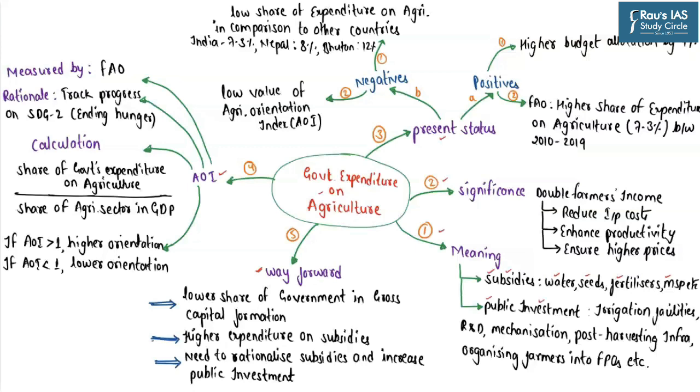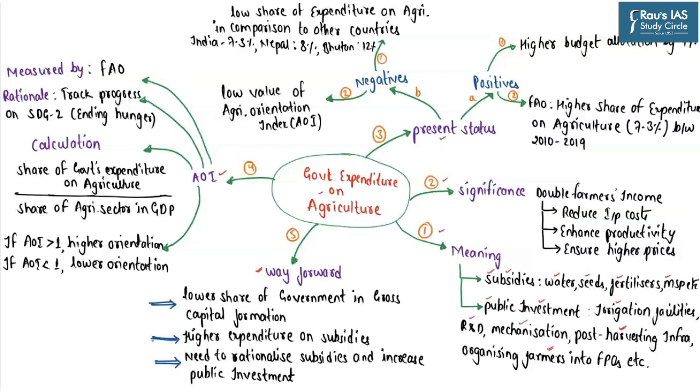For example, as part of the public investment, the government is focusing on expanding the irrigation facilities, focusing on research and development to develop new high-yielding varieties of seeds. It is focusing on increasing the penetration of mechanization of Indian agriculture, which has a potential to reduce the disguised unemployment in the Indian agriculture. The government can also focus upon increasing the post-harvesting infrastructure, and it also includes organizing small and marginal farmers into the farmer-producer organizations. So in general, the government can either undertake the expenditure in the Indian agriculture in the form of subsidies or in terms of public investment.